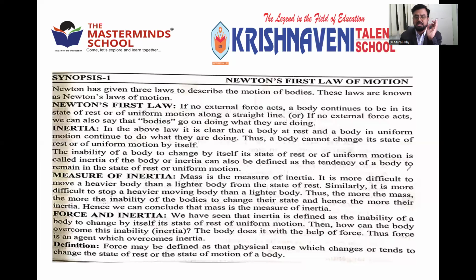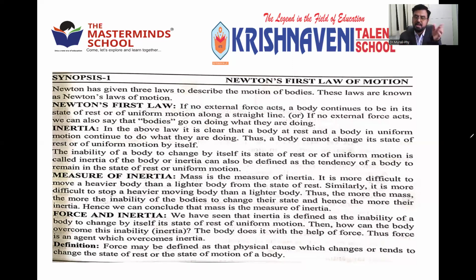So Newton's first law gave birth to the word inertia. What is inertia? An inherent property of a body with which the body continues to be in the state of rest or uniform motion until an external force is applied. If it is moving in a straight line, it will continue in a straight line only.